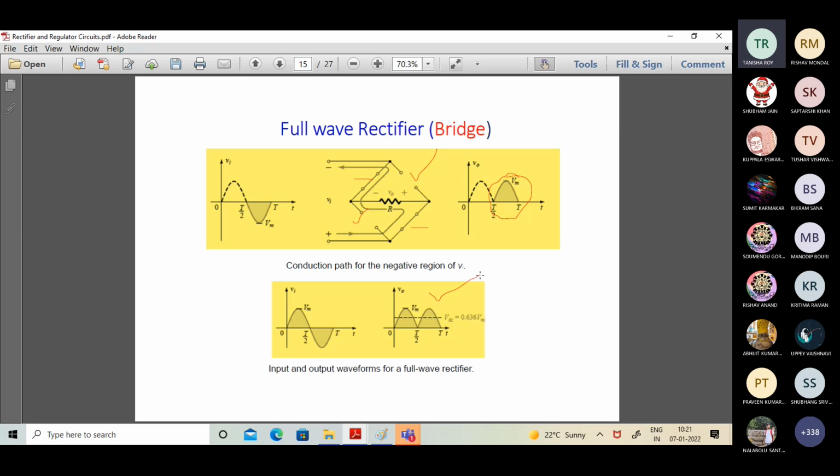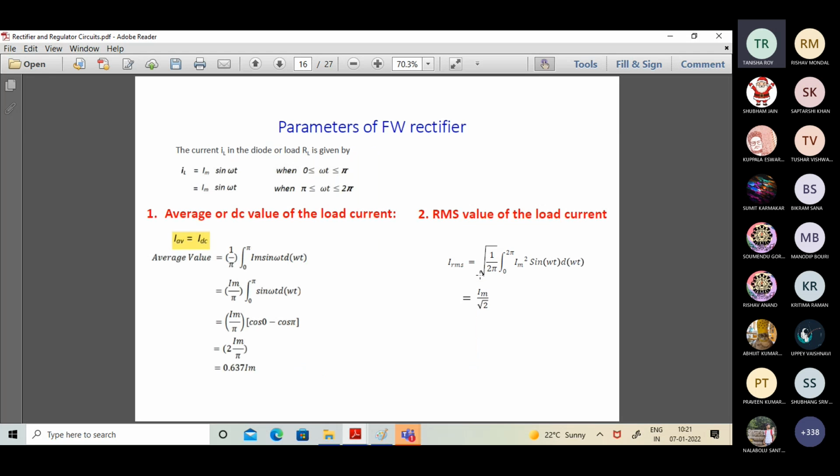Now coming to the benefit of a bridge rectifier, in a bridge rectifier the peak inverse voltage that is applicable is comparable to that of a half wave scenario. However, the peak inverse voltage in the context of a center tap version is almost double the peak inverse voltage in the bridge. Let's check it out.